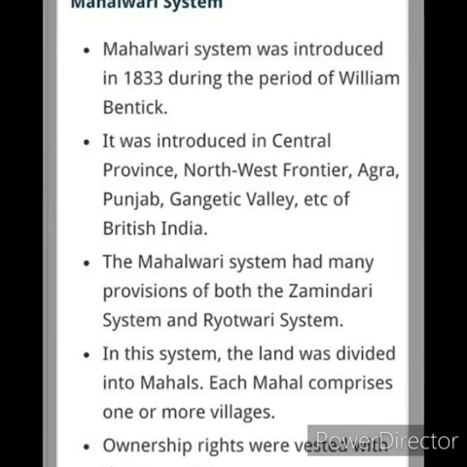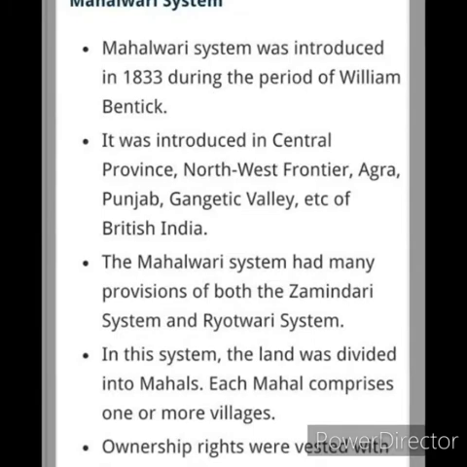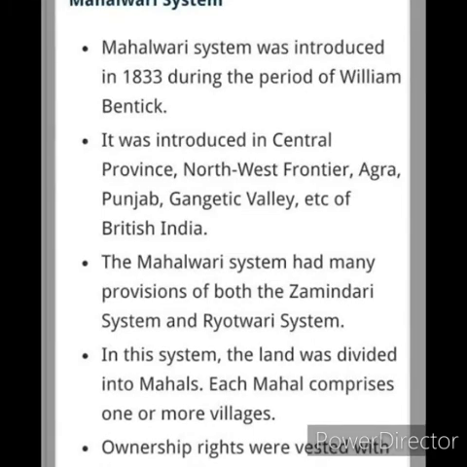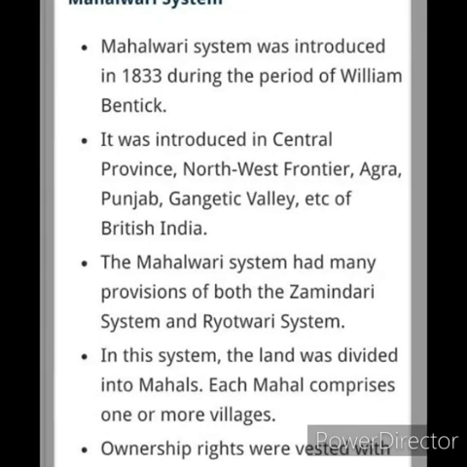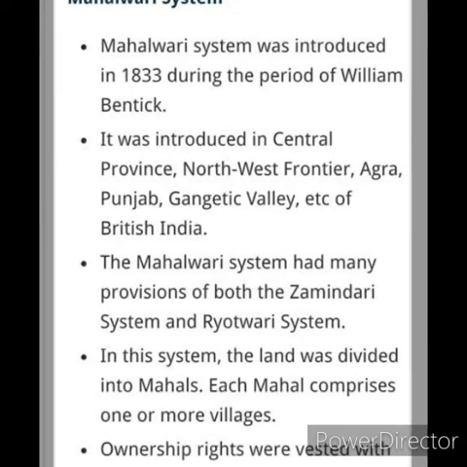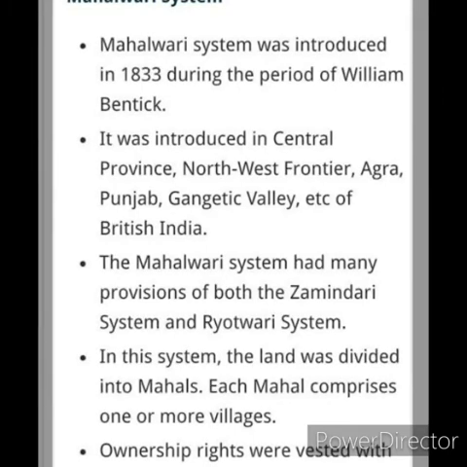The village community was the owner of the village common land. The village land belonged to the village community. Village land, everything, actually belonged to the village community. The village community we are calling Jamindars.